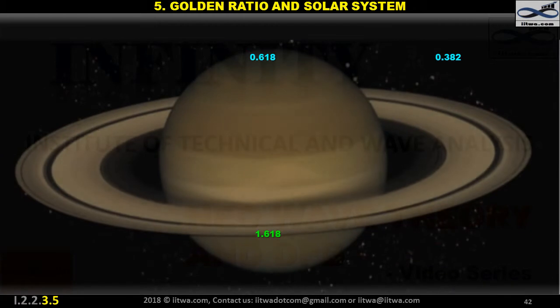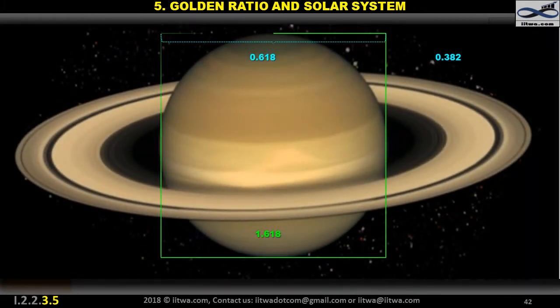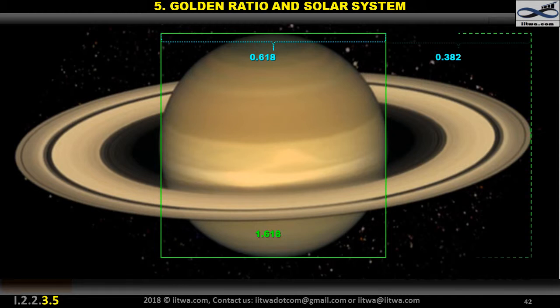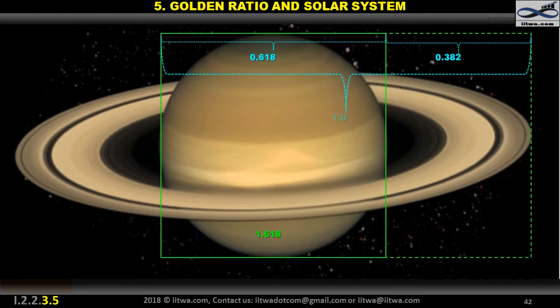of Saturn. The diameter of Saturn is very close to a phi relationship with the diameter of its rings, as illustrated by the green square and rectangle. The inner ring division is also in a relationship of 0.382, 0.618, 1.0, and 1.618.